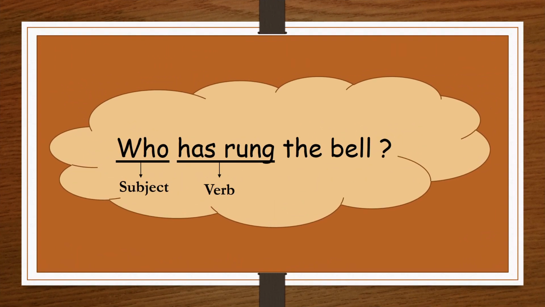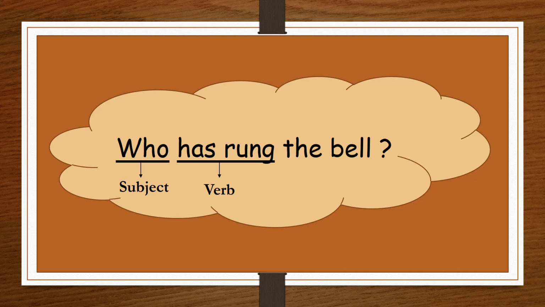Come to the next sentence. Who has rung the bell? Now, this sentence is also asking a question, so this is an interrogative sentence. What is the subject here? To find the subject, we have to first find the verb.